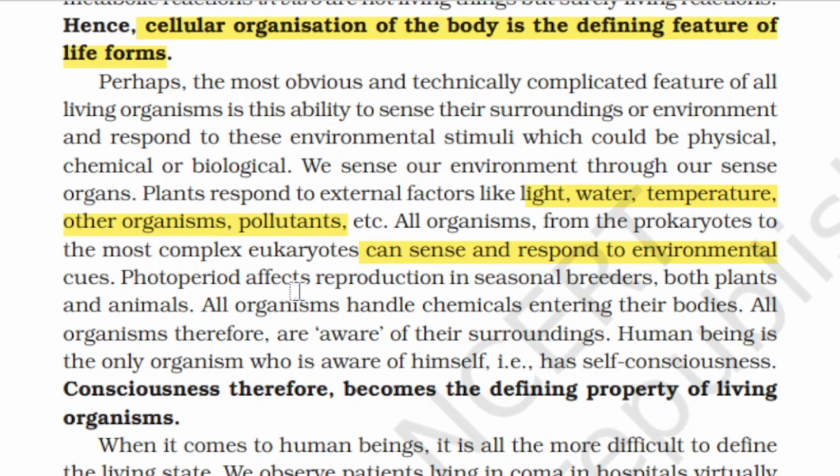Especially, the human being is the only organism who is aware of himself. One of the most important parts is self-consciousness. We know what we are. This is the difference between humans and other organisms. Hence, consciousness becomes the defining property of a living organism.